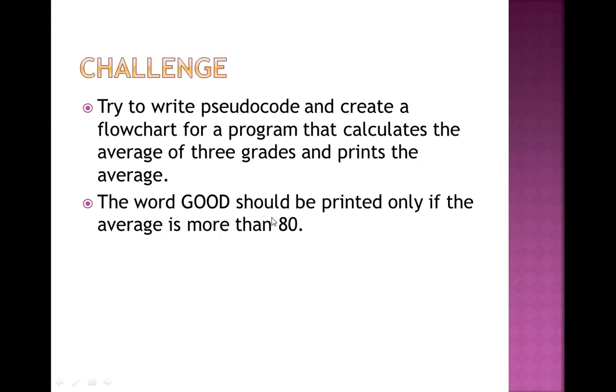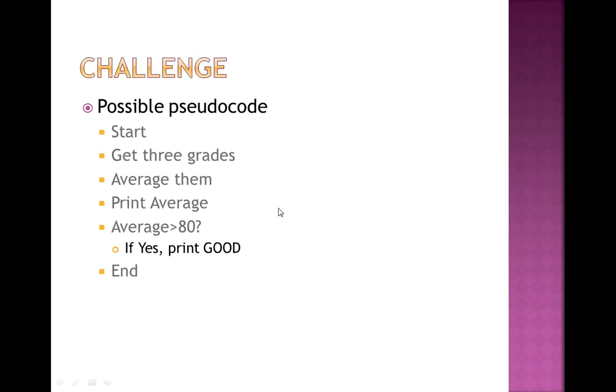Means this is the pseudocode and this is a condition part. The word good should be printed only if the average is more than 80. If it is less than 80, then good will not be printed. If it is more than 80, then only the word good will be printed. This is the pseudocode and this is the decision box or decision part.